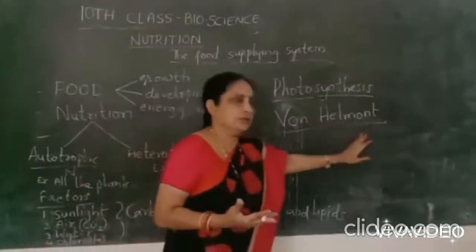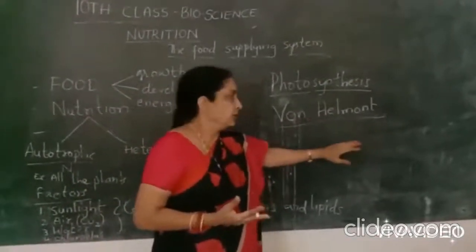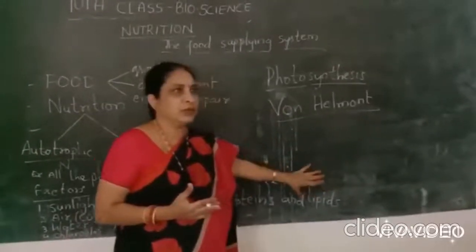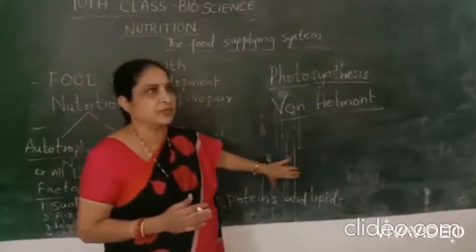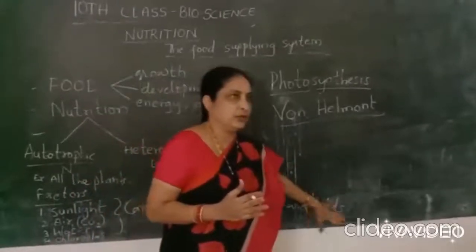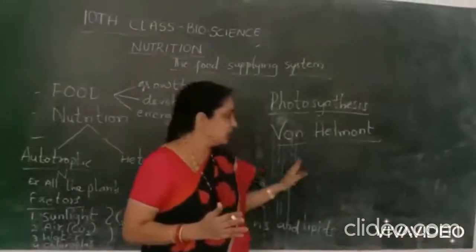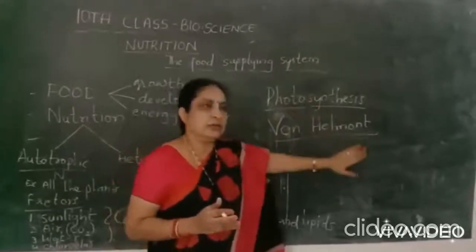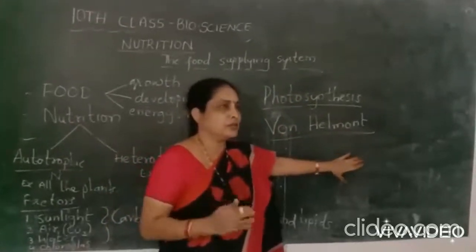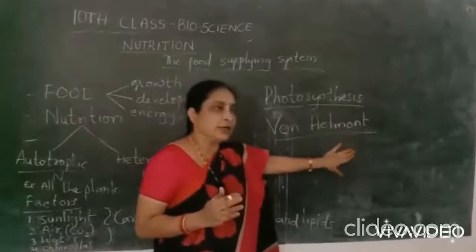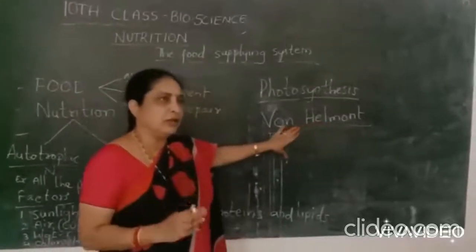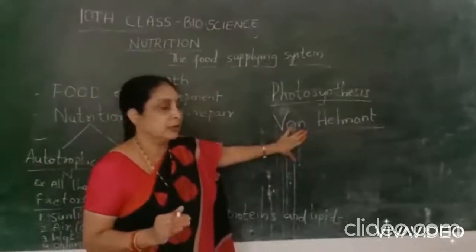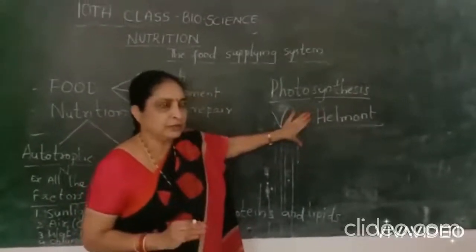Von Helmont proved that plants take water and minerals and some salts from the roots. It is called root pressure. We have learned it in 7th class. Von Helmont and many scientists believed that plants require not only water but also something else, but they could not find it.